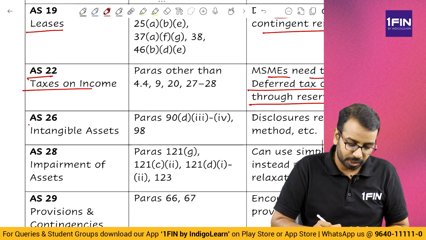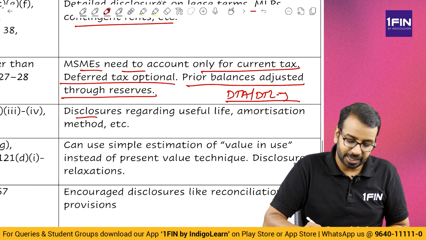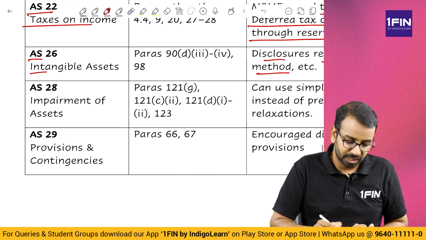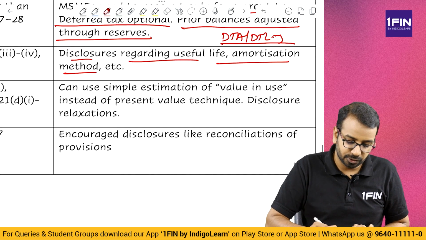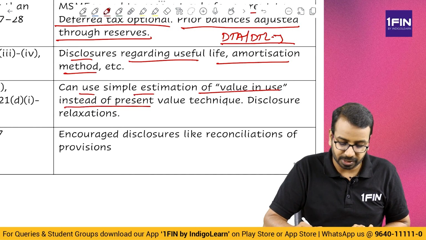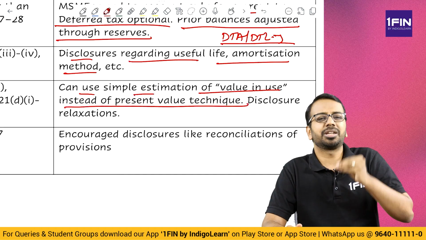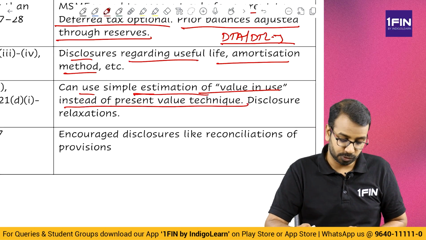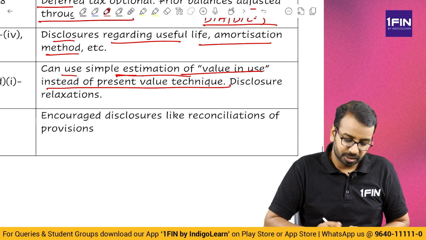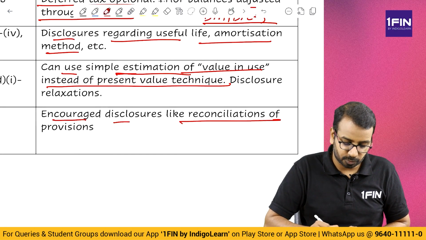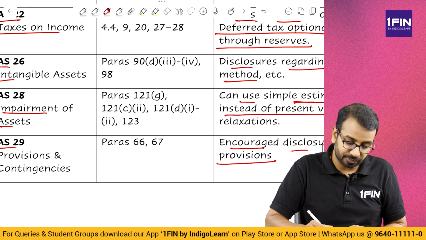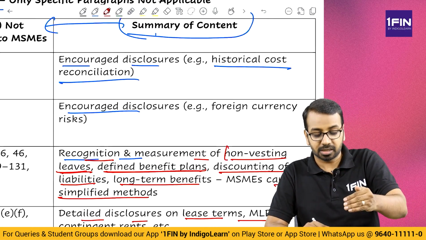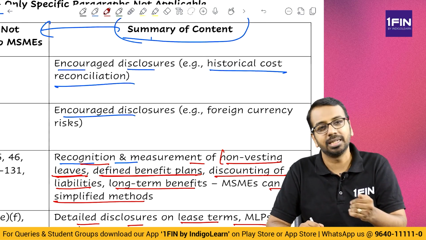Then, on intangible assets, disclosures related to useful life, amortization method, etc., those can be excluded. On impairment of assets, you can use simple estimation of value in use instead of present value technique. So, no need to calculate in detail what is the present value and all of that. And under AS 29, additional encouraged disclosures like reconciliation of provisions need not be given. These paragraph numbers I have given here, again, no need to remember them. Just read through this summary part of it. That is more than sufficient for the examination.